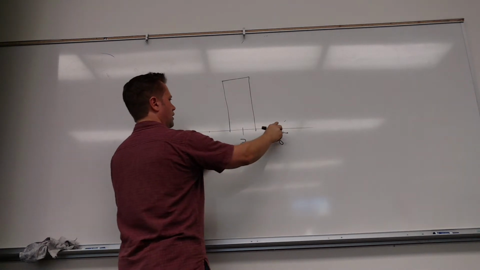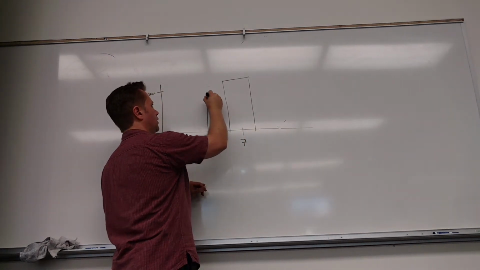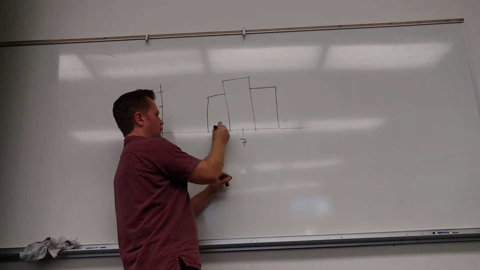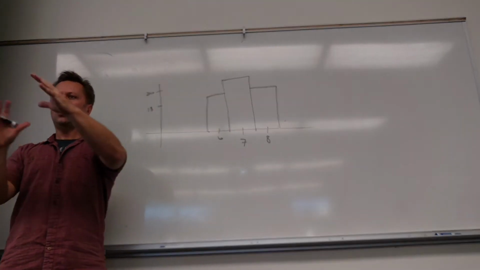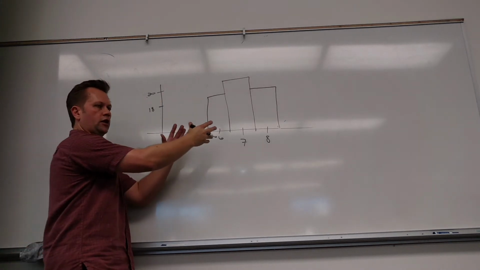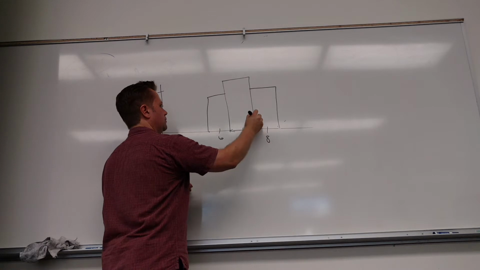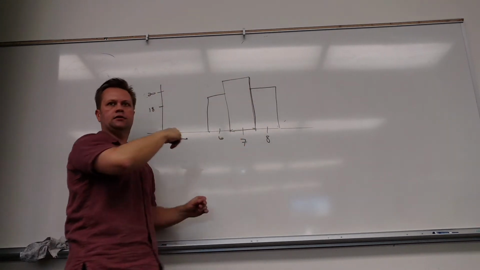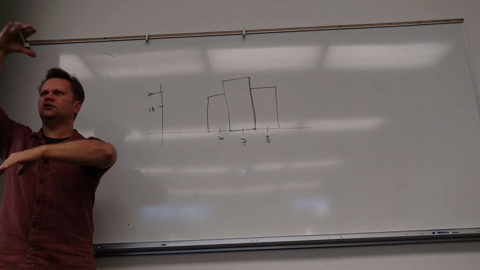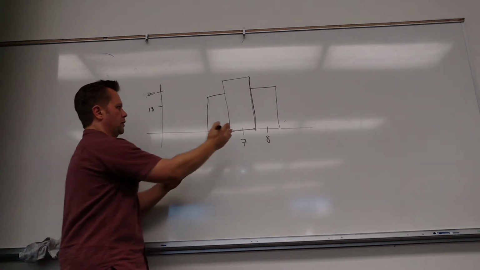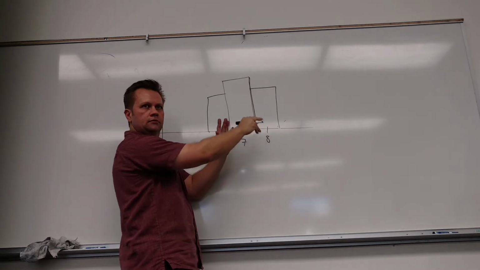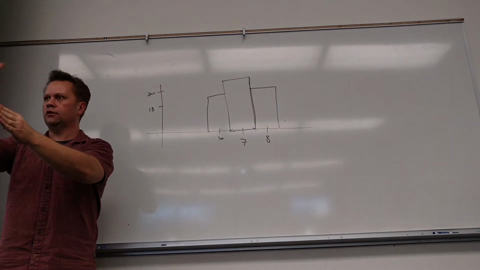I made that a little too far away. And then the next column would be about 18%, right? My scale sucks, but too bad. So for this, from 6 to 8, and so forth. So if probabilities are areas, and they are, it makes sense if I draw it like this, because this is 1 wide times how tall it is, the probability of that thing. Are you guys kind of with me here? So if I draw my histogram correctly for binomial, it's still the areas. It's discrete because there really is a big gap between 7 and 8. So this is discrete because it goes 7, 8, 9.